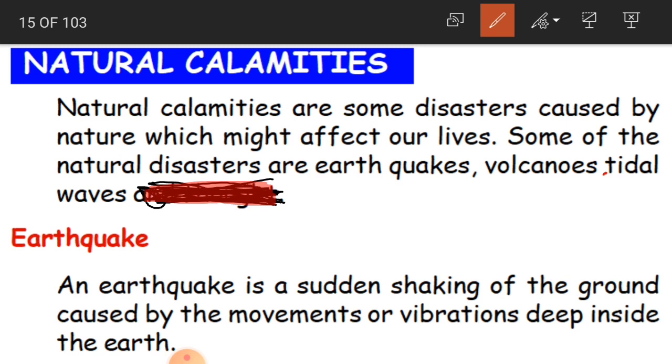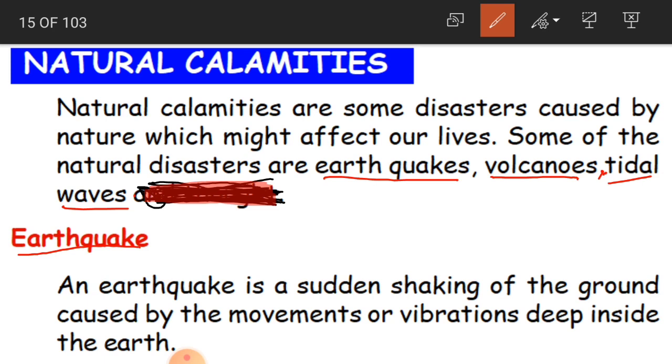Some of the natural disasters are earthquakes, volcanoes and tidal waves, like tsunami. Have you heard the word tsunami? This is also a natural disaster. Okay children, we will learn one by one. Now, about earthquake. What is an earthquake?